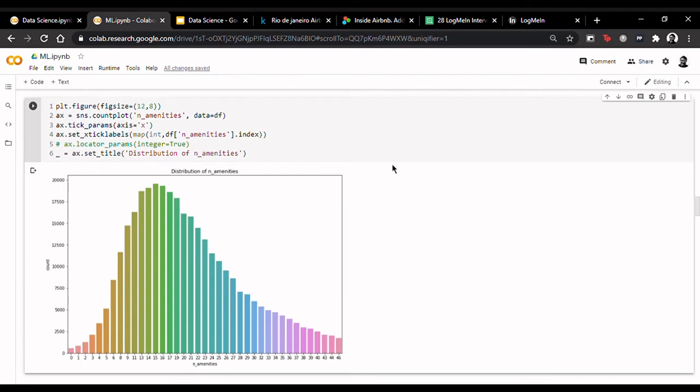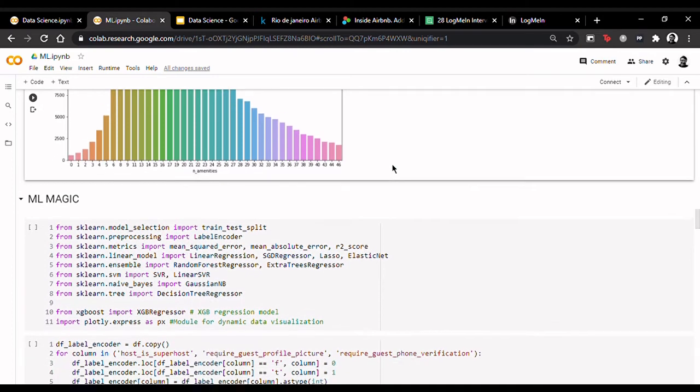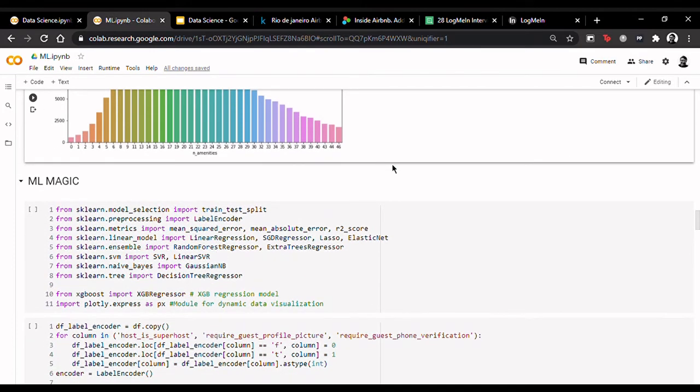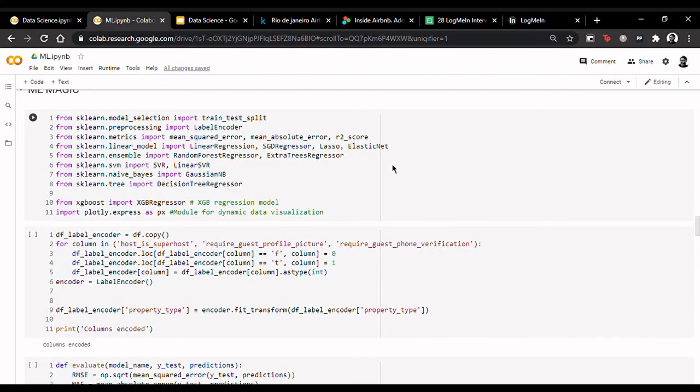Now we have reached arguably the most important part of the analysis, which is training machine learning models on this dataset. So we import various models such as linear regression, SGD regressor, lasso, ElasticNet, etc. from sklearn. If you would have noticed, 3 attributes of the dataset have values in the form of false or true. To train the model on these values, we need to first convert them to binary form. Thus, false becomes 0 and true becomes 1.